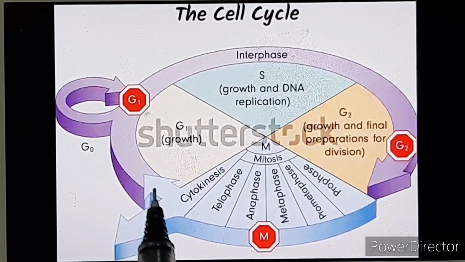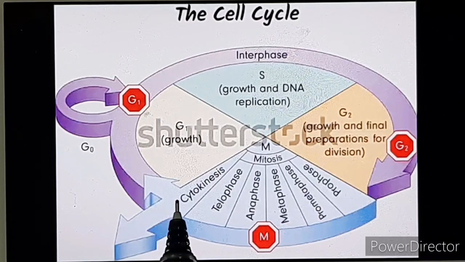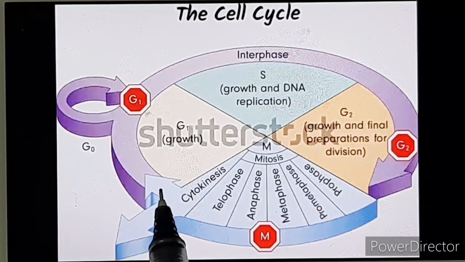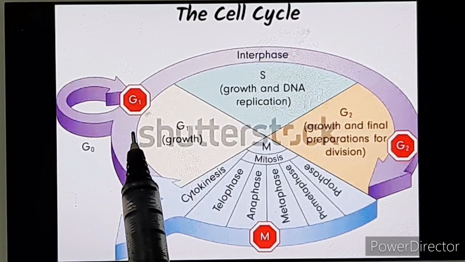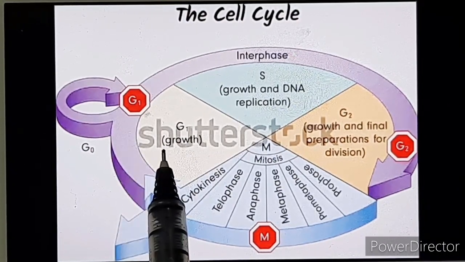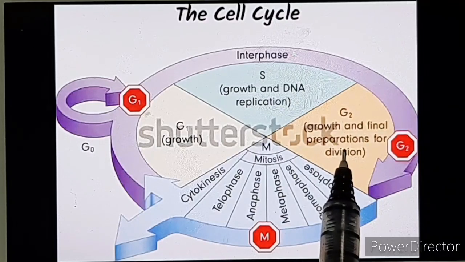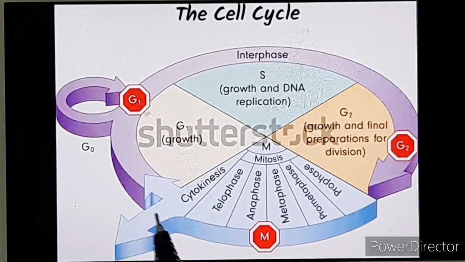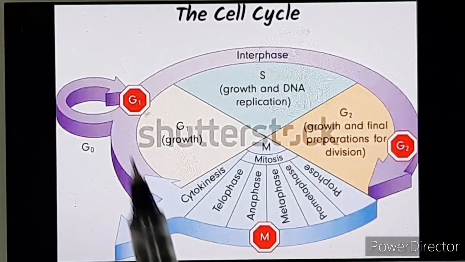And you see here the arrow which is showing that after cytokinesis the cell has been divided into two daughter cells, and each daughter cell will again enter into the interphase, and each daughter cell will undergo G1 phase, S phase and G2 phase, and when they are ready for the division again, they will be entering this phase. So this cyclic event continues again and again.